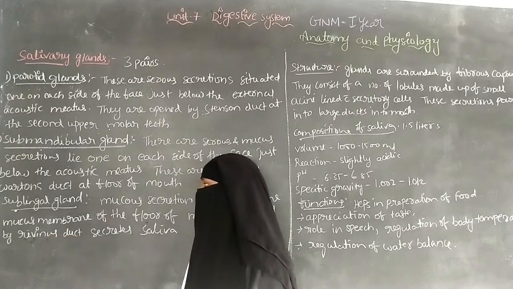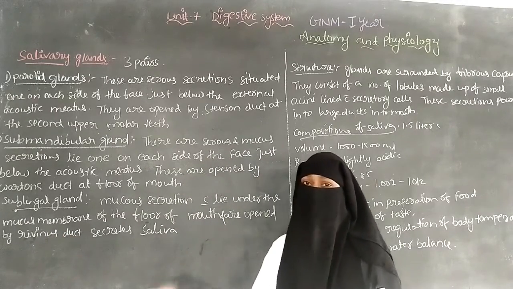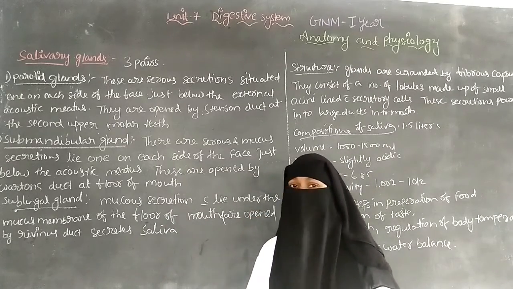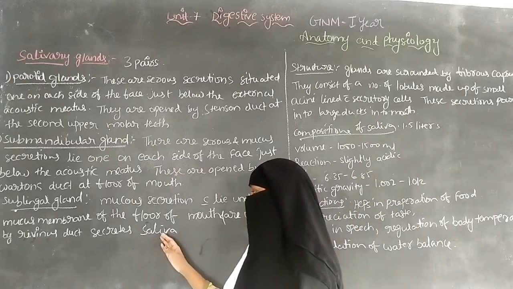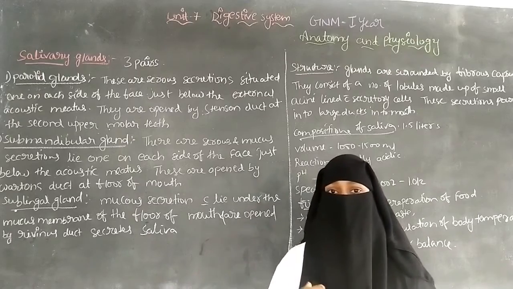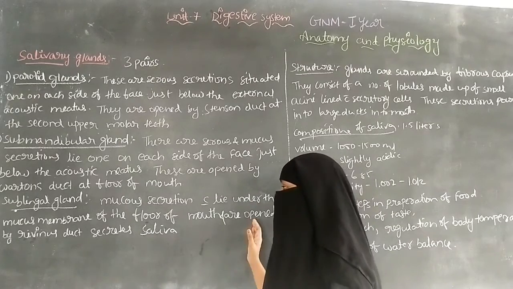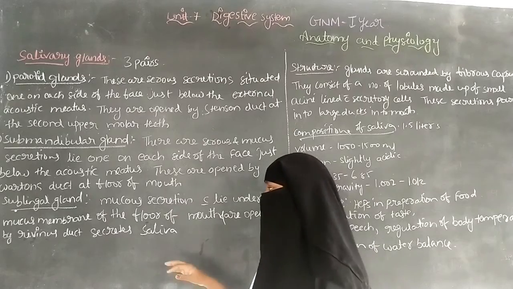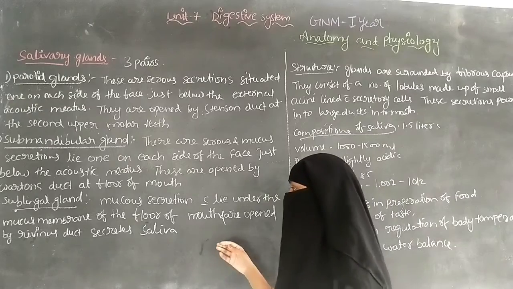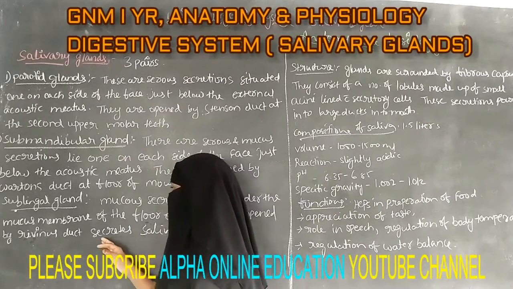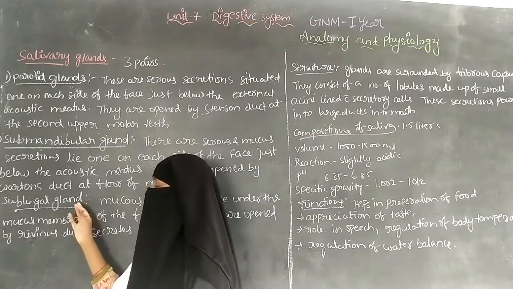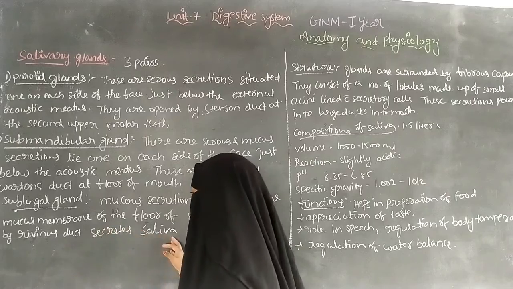So this Ravenous duct can be situated below the tongue, and by this duct the sublingual glands can be opened and it secretes the saliva. So it is a sublingual gland, situated below the tongue at the floor of the mouth, and it is opened by the Ravenous duct. So by this duct the sublingual glands can be opened and it secretes the saliva.